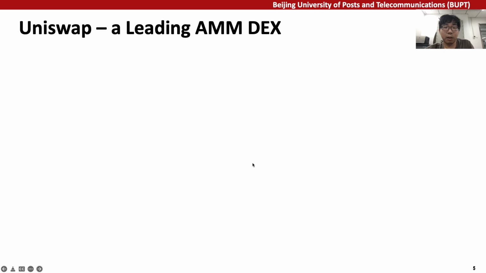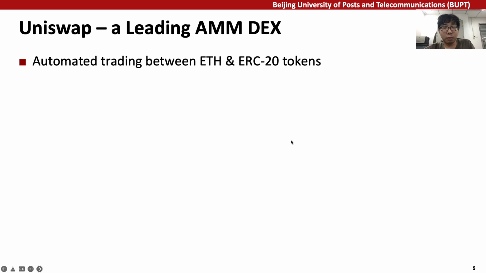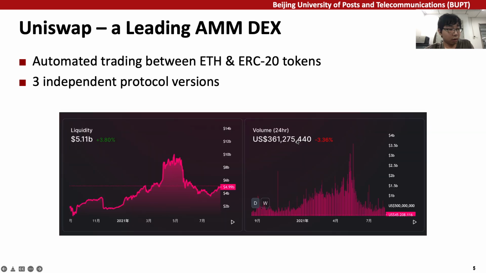Among all AMM DEX, Uniswap is the leading decentralized exchange. It is built to facilitate automated exchange transactions between Ether and ERC-20 tokens. Uniswap has released 3 versions of independent protocols. By study time, Uniswap v2 remained the most popular one, so we focus on the second version in the paper.